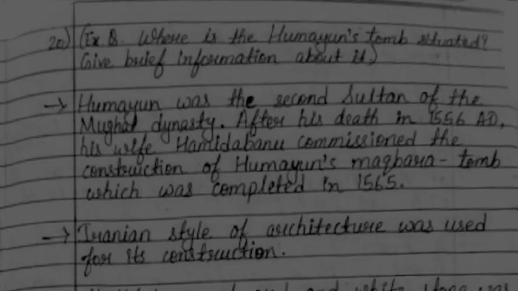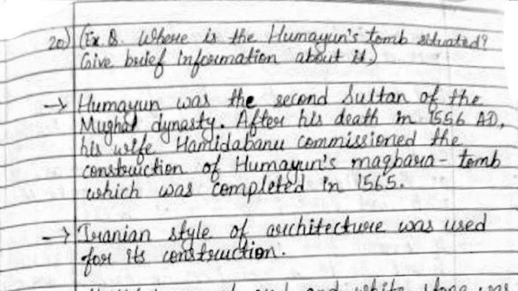Now, 20th one, exercise question is: where is Humayun's tomb situated? Give brief information about it. Humayun was the second sultan of the Mughal dynasty. After his death in 1556 AD, his wife Hamida Banu commissioned the construction of Humayun's Maqbara, that is tomb, which was completed in 1565.